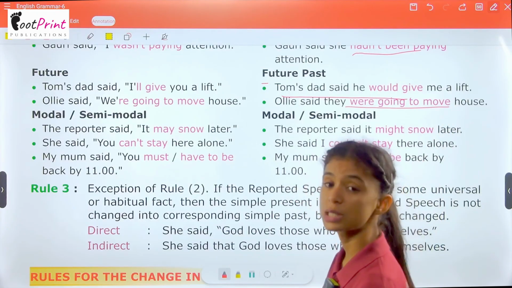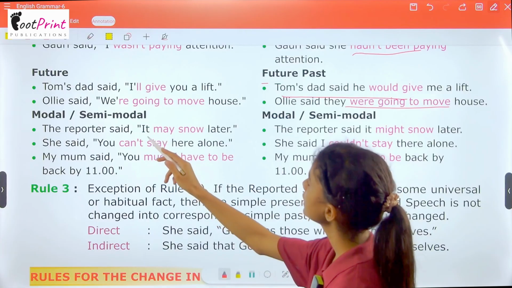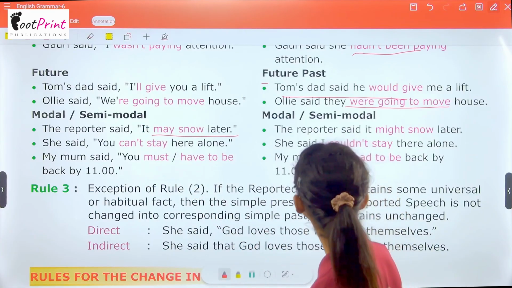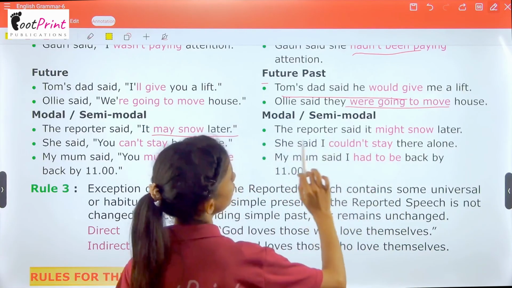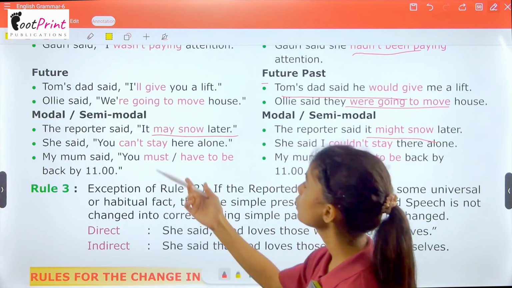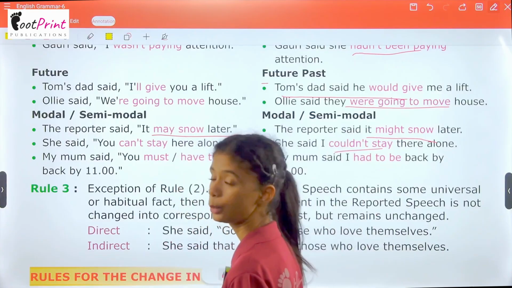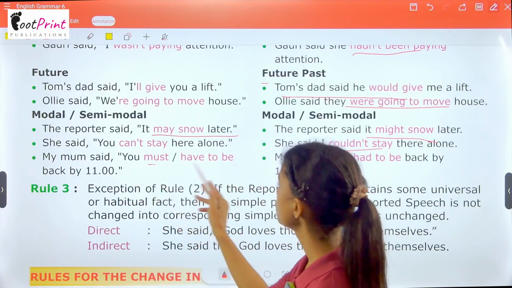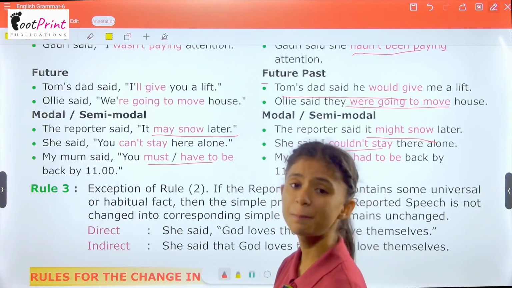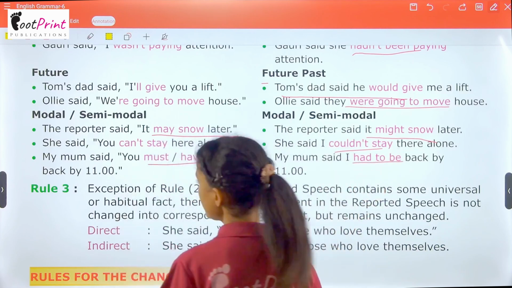Now we have modal and semi-modal. The reporter said, "It may snow later." It becomes: The reporter said it might snow later. She said, "You can't stay here alone." She said I couldn't stay there alone. My mum said, "You must or have to be back by 11." My mum said I had to be back by 11.